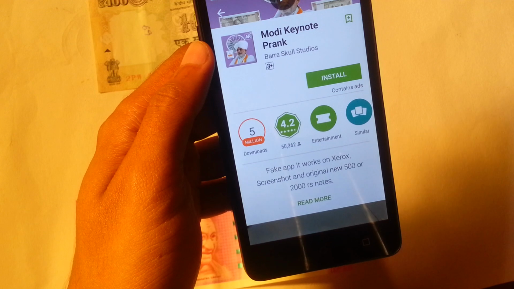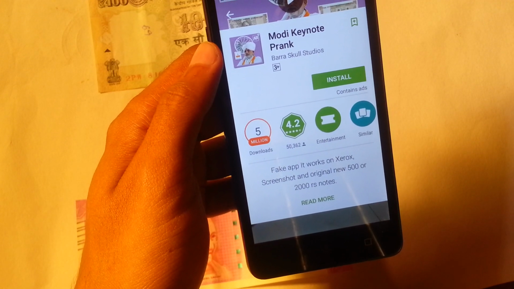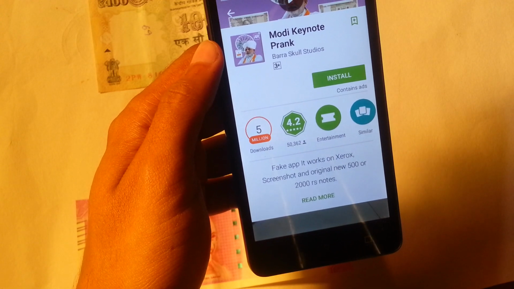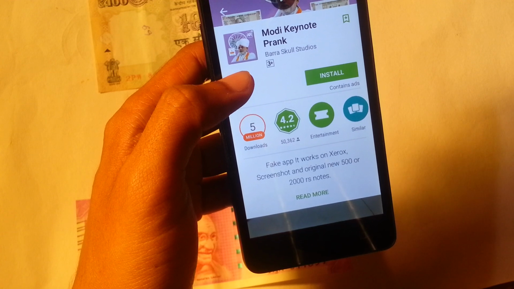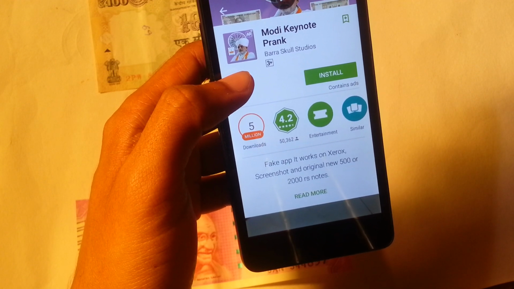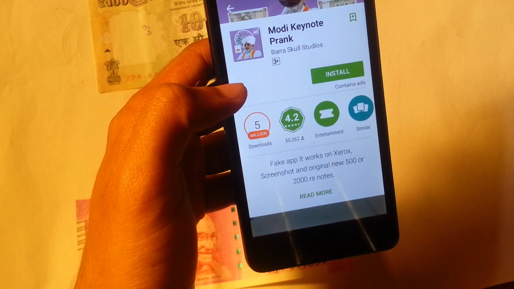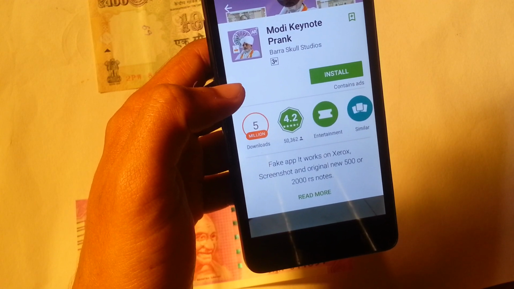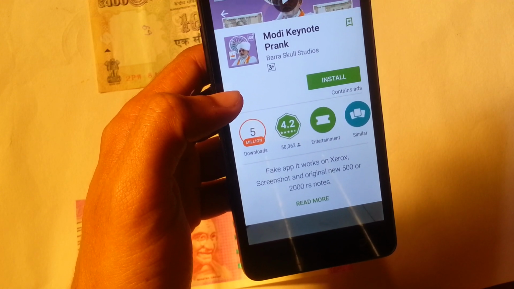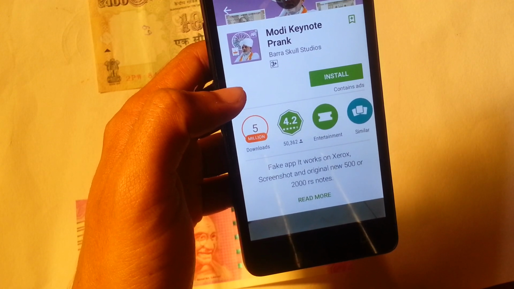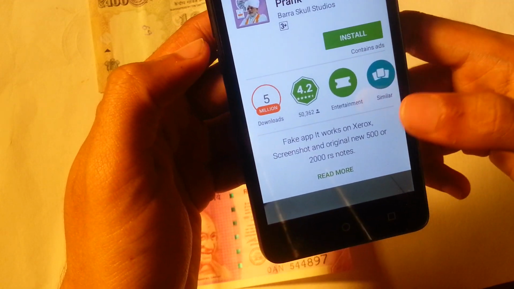So don't think this application works only to check the genuineness of notes. Even if you have a duplicate of the new rupees 500 and 2000 note, it works on that also. So don't take it as a serious matter for identifying good notes or something like that. It's just to spread the message of Narendra Modi. This studio has developed this application. So let us proceed further.